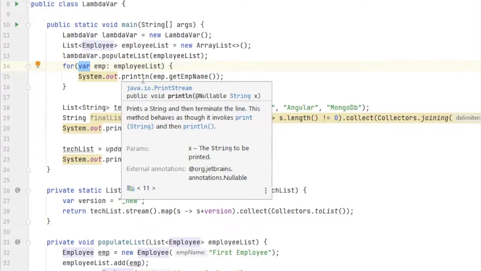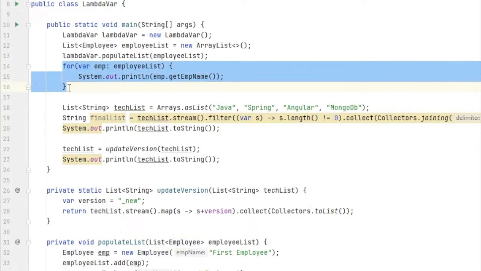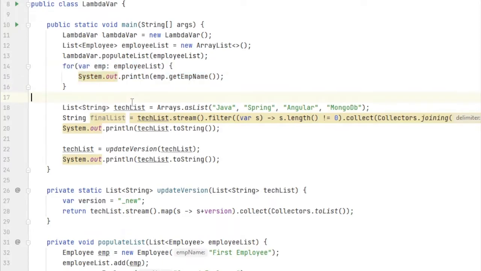So in those scenarios, you can just get past all these things. You can remove all the complexity and your headache by just using var. At the back end, the compiler will take care of this. So that is all about the for loop. I hope you understand it. Maybe you can think about it more and try out some examples in complex situations. You will get to know more about it. Well, let's move to the next example.